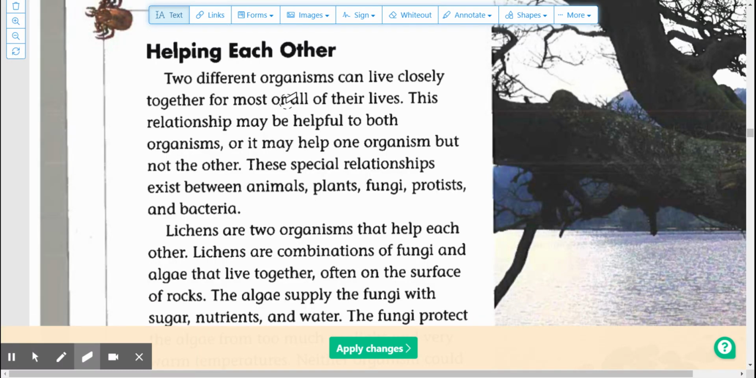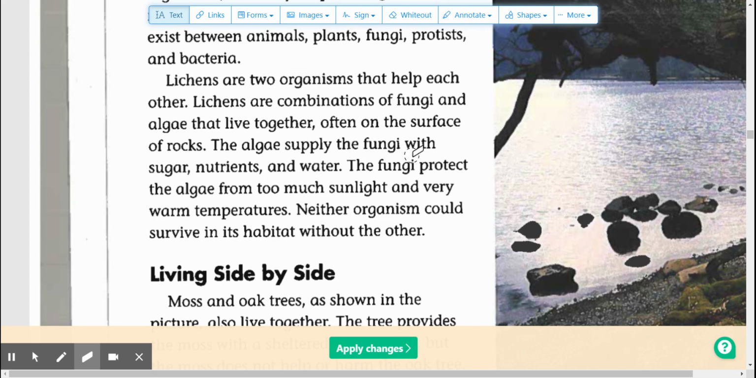Helping each other. Two different organisms can live closely together for most or all their lives. This relationship may be helpful to both organisms, or it may be helpful to one organism but not the other. These special relationships exist between animals, plants, fungi, protists, and bacteria. Lichens are two organisms that help each other. Lichens are combinations of fungi and algae that live together, often on the surface of rocks. The algae supply the fungi with sugar, nutrients, and water. The fungi protect the algae from too much sunlight and very warm temperatures. Neither organism could survive in its habitat without the other.